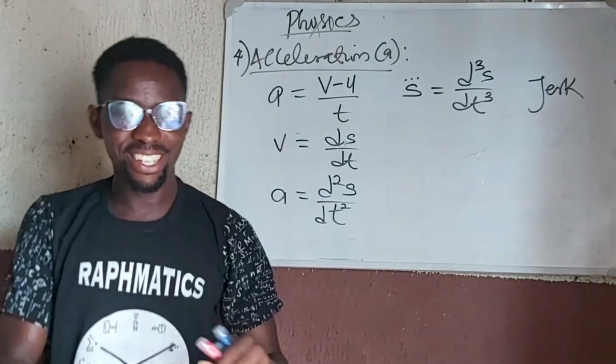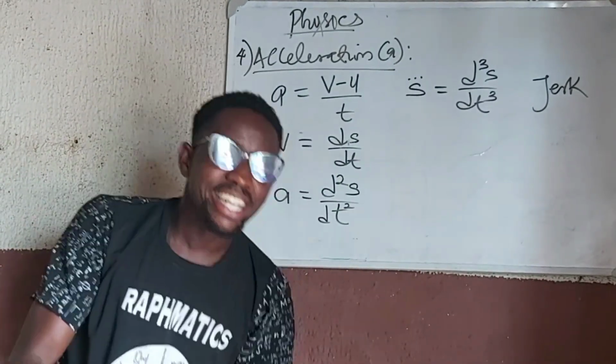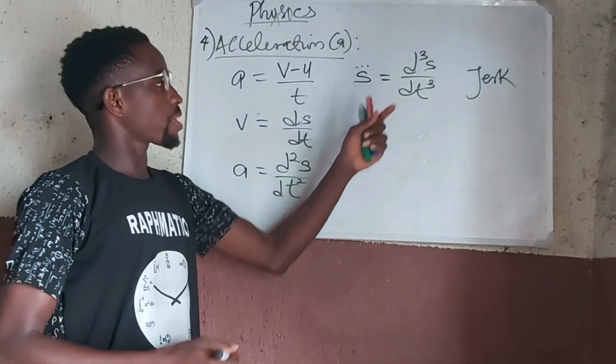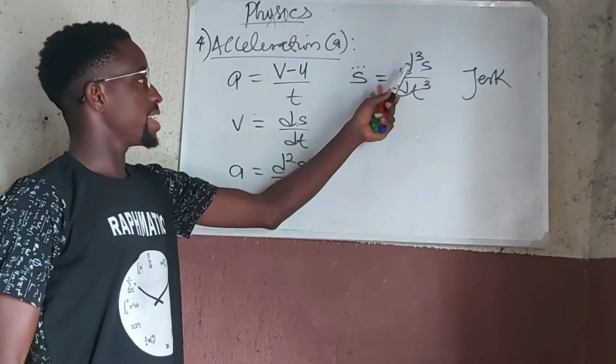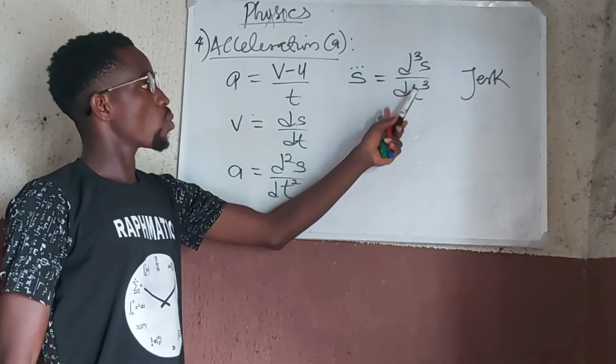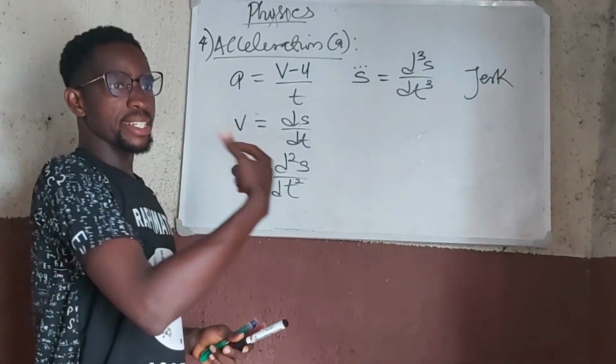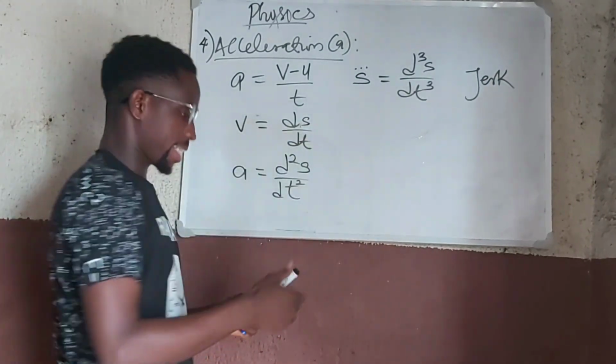Now, it doesn't stop there. Jerk can also change when we talk about the fourth derivative of displacement with respect to time, which is the derivative of jerk.